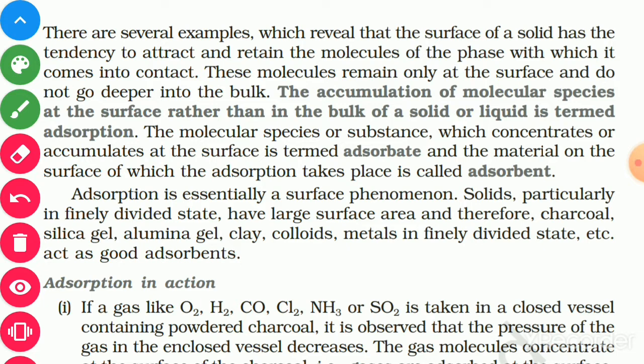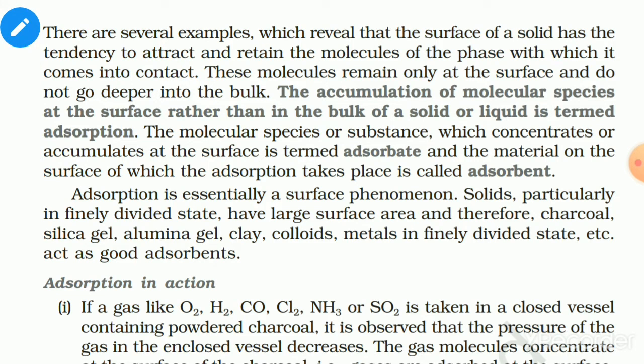The accumulation of molecular species at the surface rather than in the bulk of a solid or liquid is termed adsorption. The molecular species or substance which concentrates or accumulates at the surface is called adsorbate, and the material on the surface of which the adsorption takes place is called adsorbent.